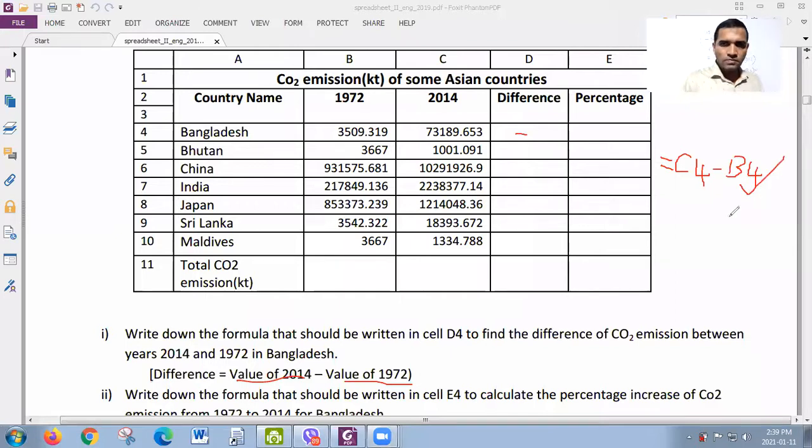So this is correct because you have been asked to write a formula. The format is not given in the question like the previous questions, right? In the previous questions, they gave a format for a function, but here nothing is given. So you can use your maths. This is simple enough. Equal C4 minus B4, because in C4 you have the data for 2014, in B4 you have the data for 1972, and the minus sign means subtraction. So this is correct.